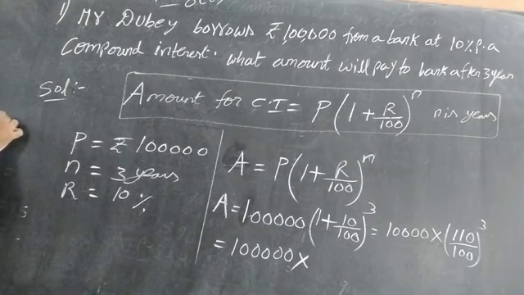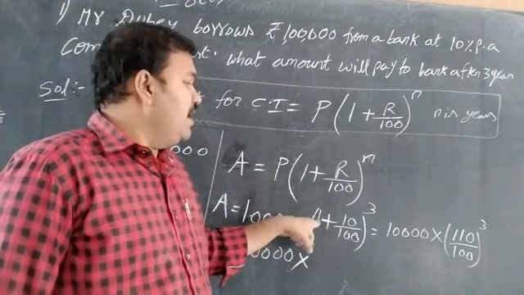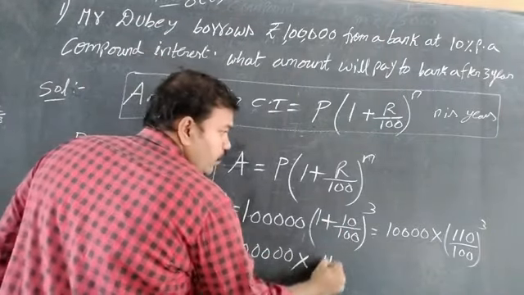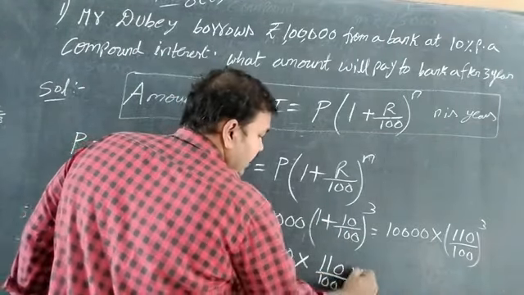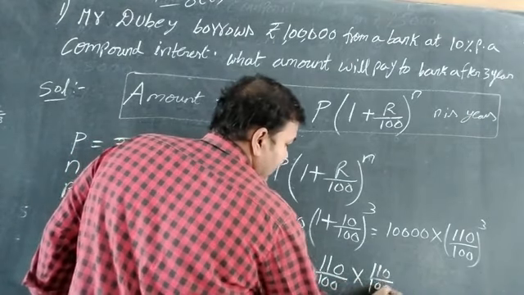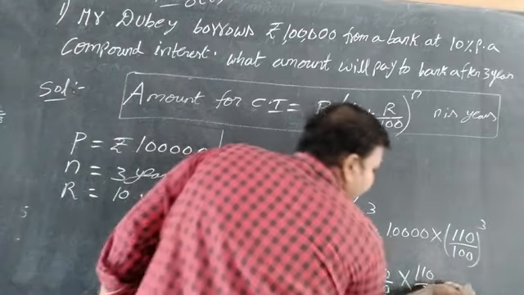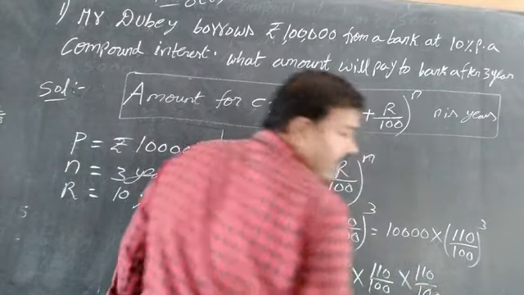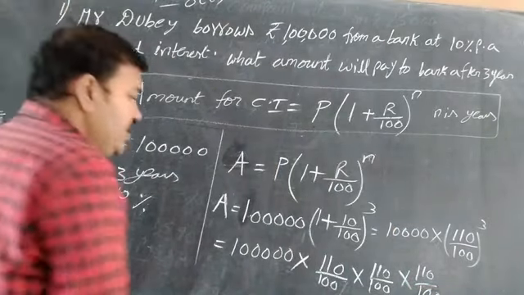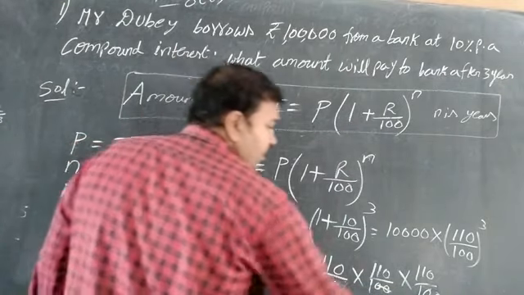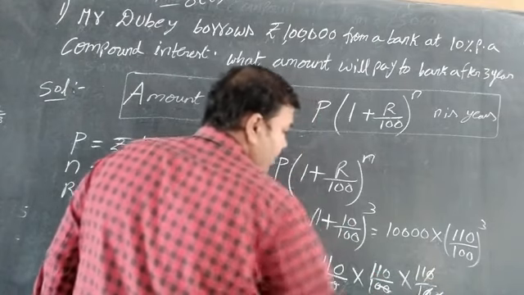Like 1 and 2 by 3: 3 times 1 is 3, plus 2 is 5. Like that only, here also we are changing to mixed fraction form. 100 into 1 is 100, 100 plus 10, 110. So that is 110 by 100 into 110 by 100 into 110 by 100. Why do we write it 3 times? Because the power is 3. Cancellation: 2 zeros, 2 zeros, here 1 zero, here 1 zero.